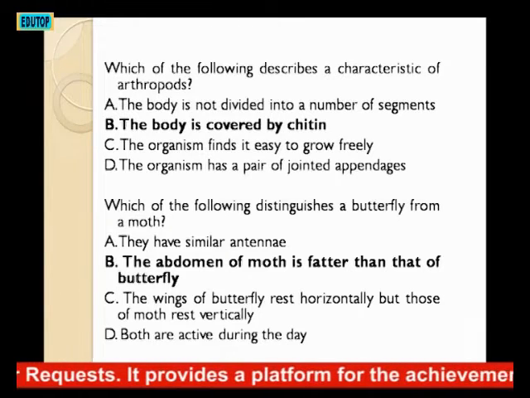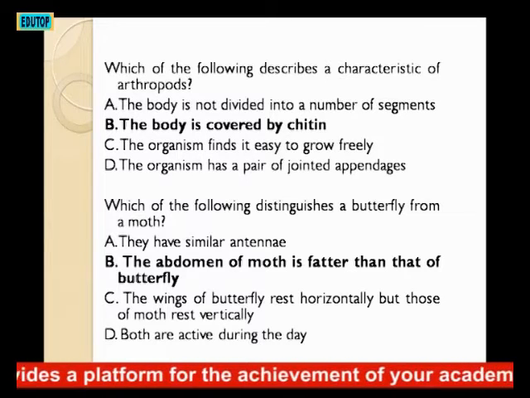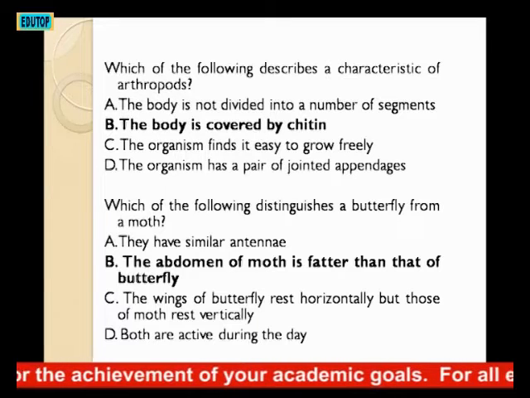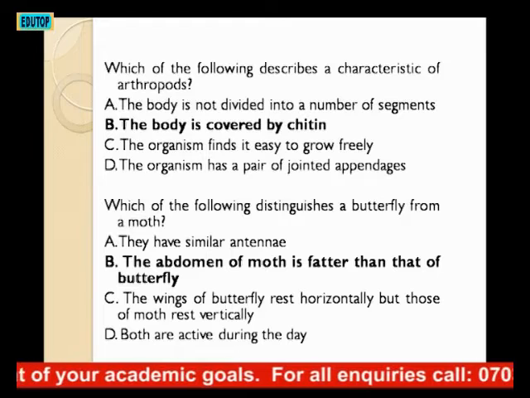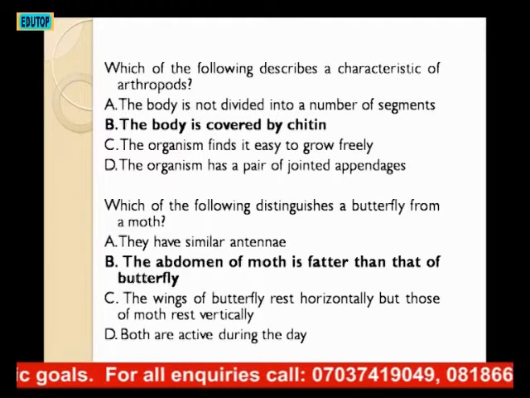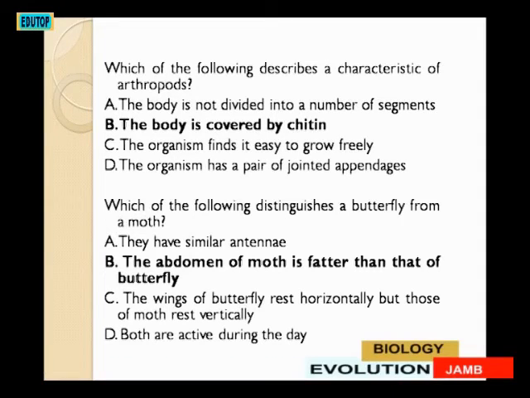Then the next one. Which of the following distinguishes a butterfly from a moth? A. They have similar antennae. We are looking for their difference, so that cannot be a difference. B. The abdomen of moth is flatter than that of butterfly. C. The wings of butterfly rest horizontally, but those of moth rest vertically. D. Both are active during the day.